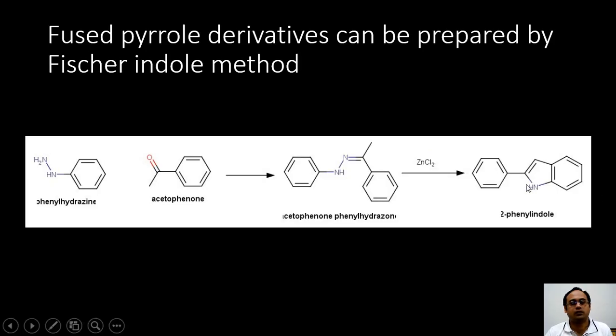Similarly, fused pyrrole derivatives can be prepared by a method popularly known as the Fischer indole synthesis. In this, phenylhydrazines are treated with ketones, and you get the corresponding acetophenone phenylhydrazone, which is then reduced to give 2-phenyl indole.